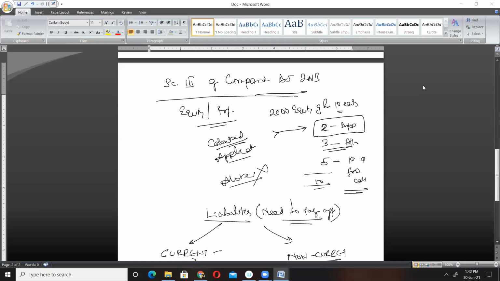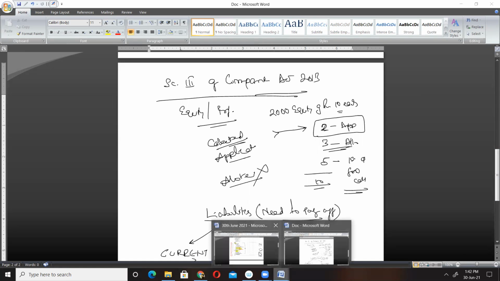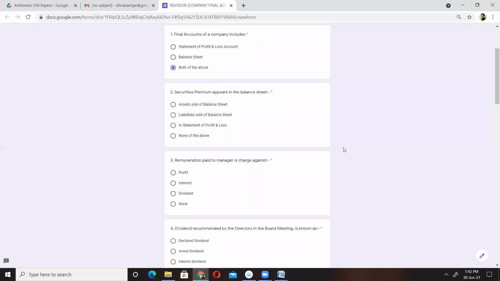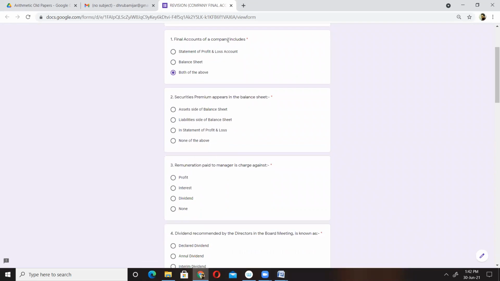Financial statement includes balance sheet, statement of profit and loss, cash flow statements, statement of change in equity, explanatory notes. All these things are considered as our final account of a company, meaning accounts which are prepared at the end. So the answer will be both. Okay, next number 2,